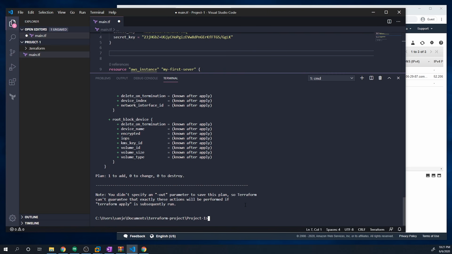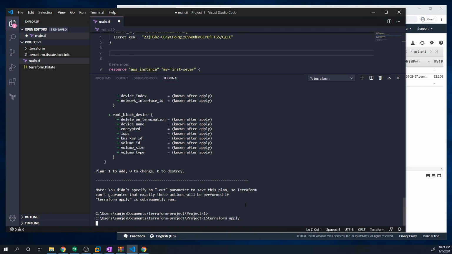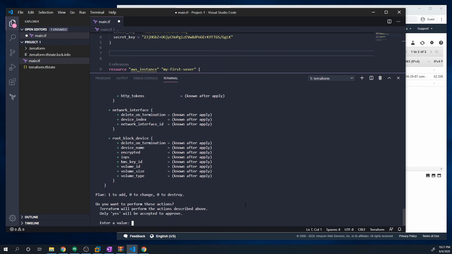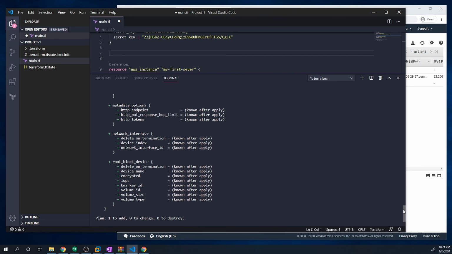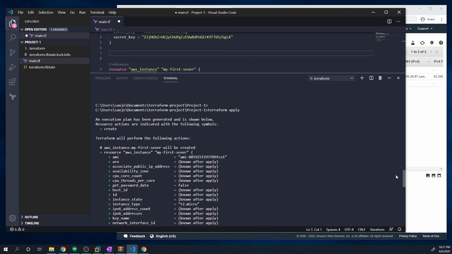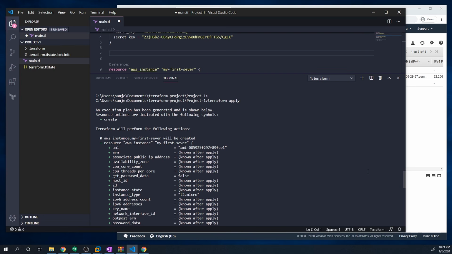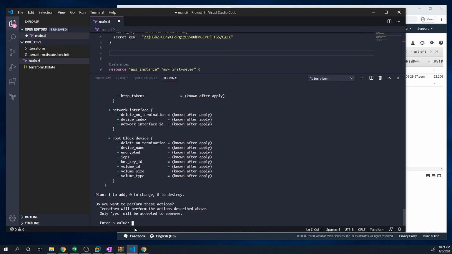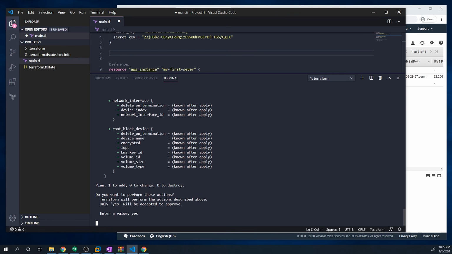Now that we've run the Terraform plan, we can run the Terraform apply to actually run our code. So we'll do Terraform apply. You'll see that Terraform apply will do something similar to Terraform plan, where it'll take a look at your code and then figure out the changes that'll take place. This is just another security check, so you can verify that you're not going to break anything. It's going to ask you, do you want to make these changes? To approve them, hit yes. And it's going to run our code now.